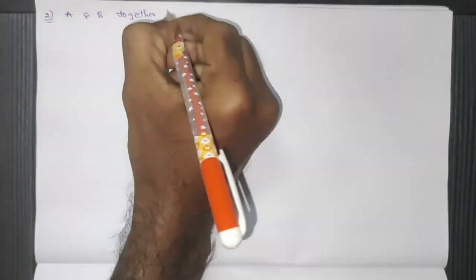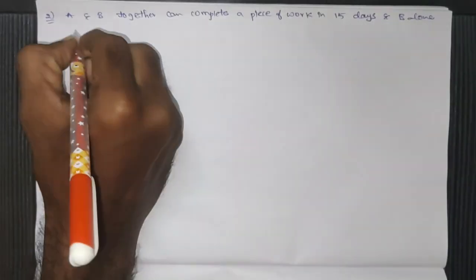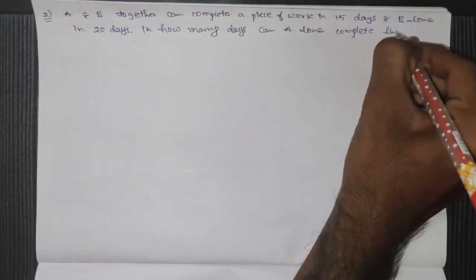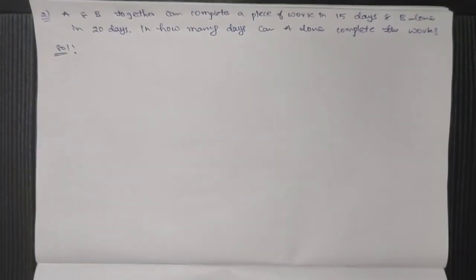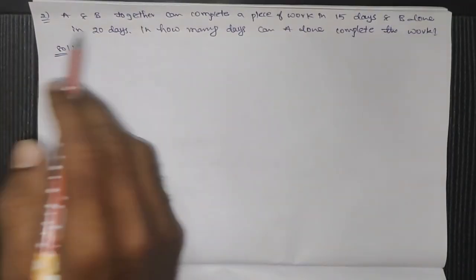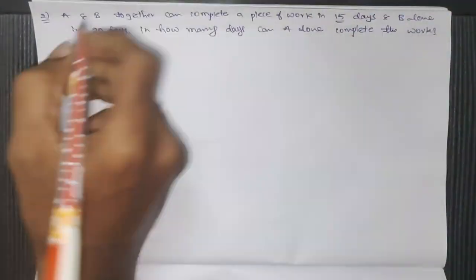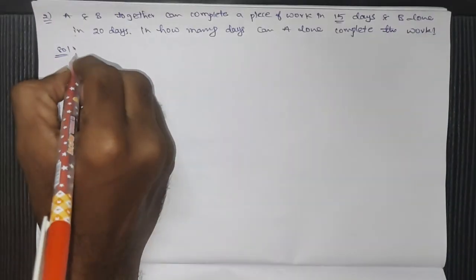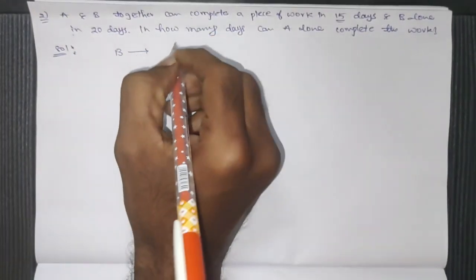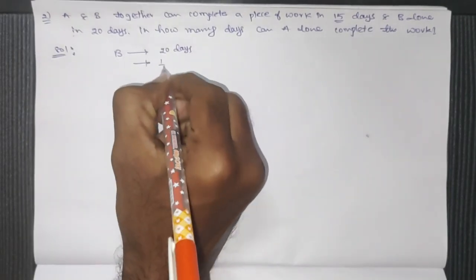A and B together complete a piece of work in 15 days, and B alone in 20 days. In how many days can A alone complete the work? A and B together can complete the work in 15 days. B alone can complete the whole work in 20 days, then his 1 day work will be 1 by 20.